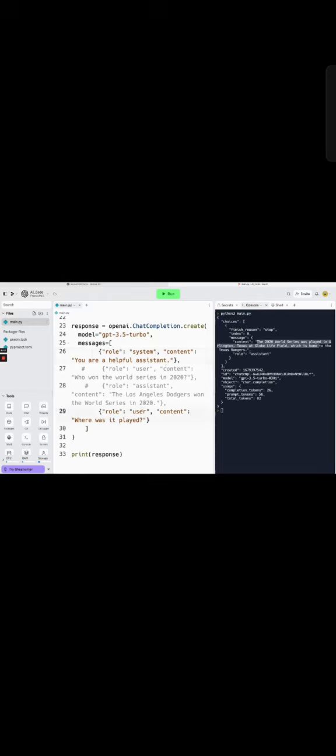Now, the role as a user, I'm going to remove the part of assistant. Directly the assistant will reply to me. The user is going to give the content. Instead of saying where was it played, I will ask a different question. Where was the 2011 Cricket World Cup played and who won it?